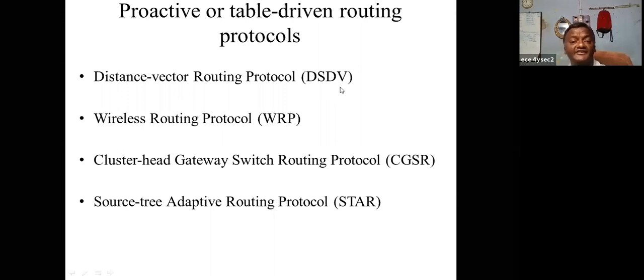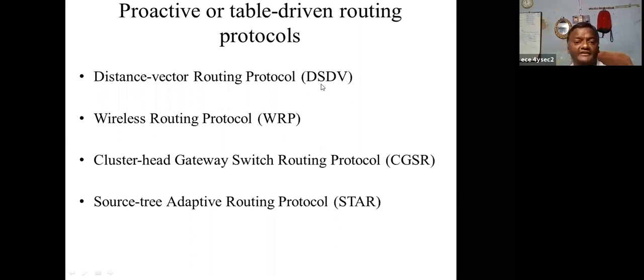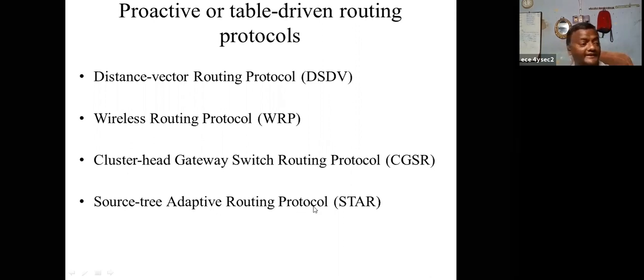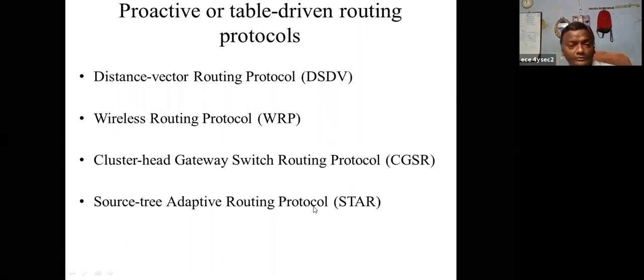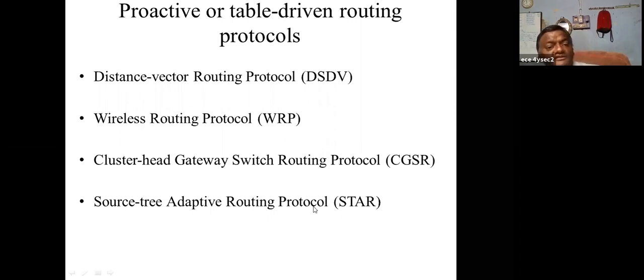First one is called DSDV, Distance Vector Routing Protocol. Second one is called WRP, Wireless Routing Protocol. Next one is CGSR, Cluster Head Gateway Switch Routing Protocol. Next one is called Source Tree Adaptive Routing Protocol. Okay, right. Now, I want to discuss the Distance Vector Routing Protocol.